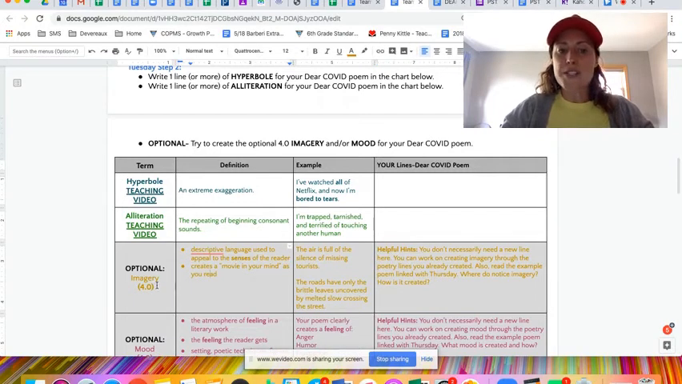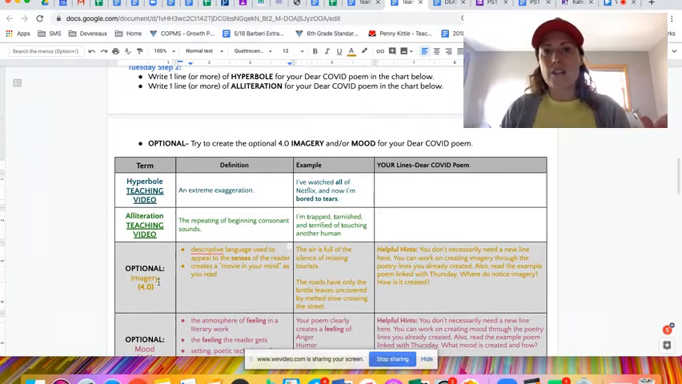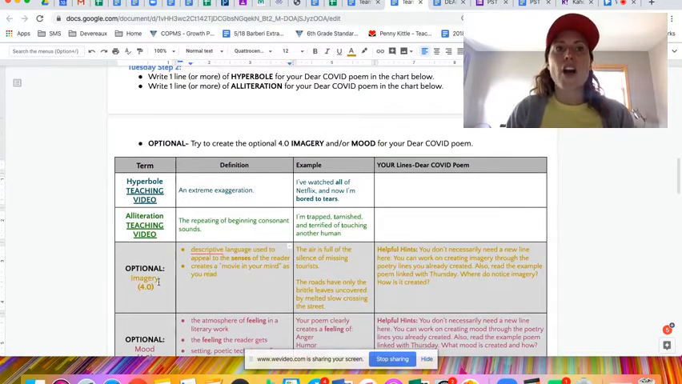Optional for Tuesday is imagery. So imagery is a little bit trickier because it's not like you just use a word and it's very clearly imagery. It's really where you're bringing in the 5 senses. You're showing, not telling, a lot of what we practice for our narrative when you wrote your ending to the ravine, okay? And you can look at the helpful hints here, the examples and the definition.